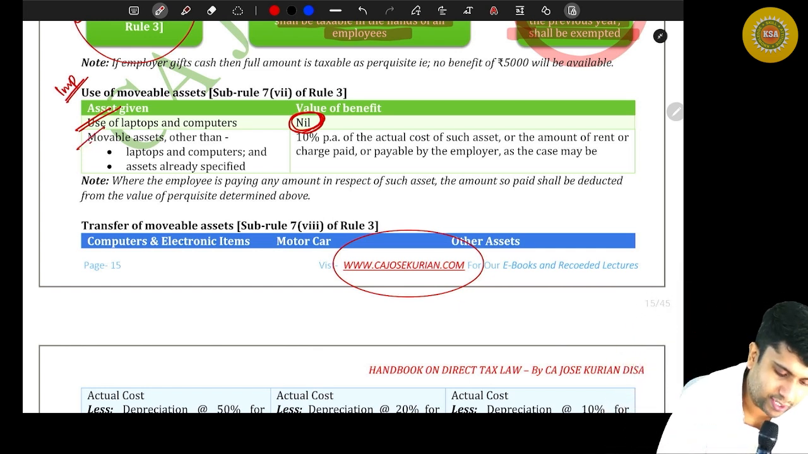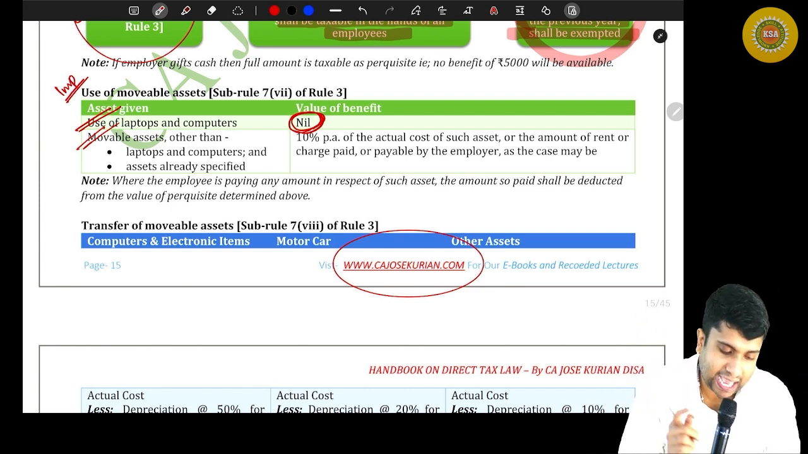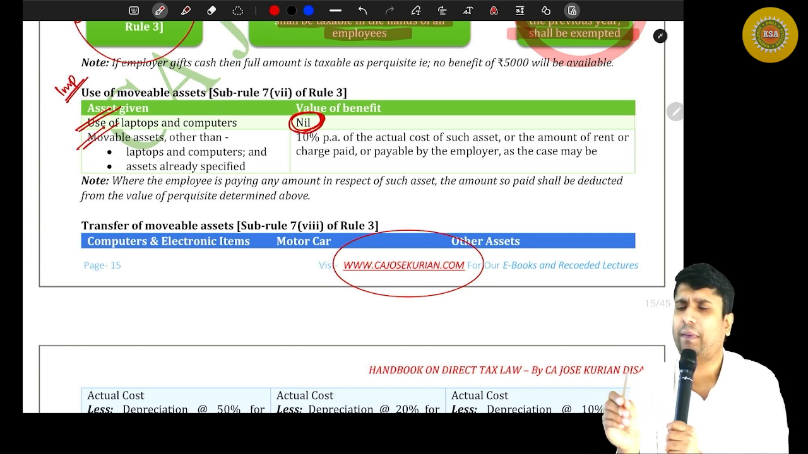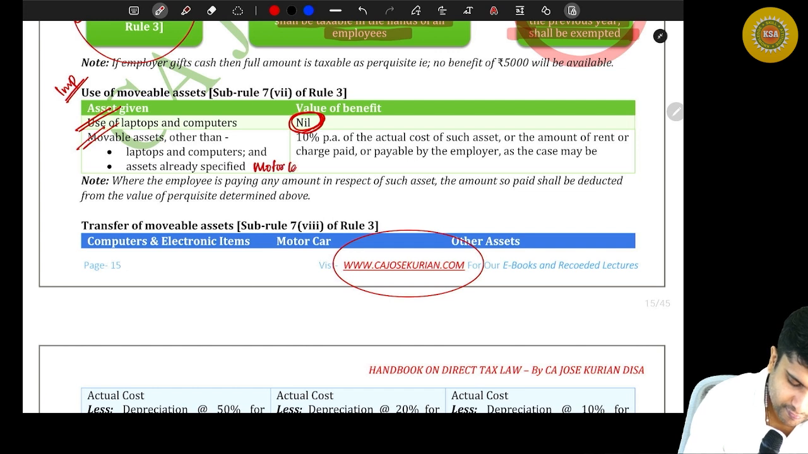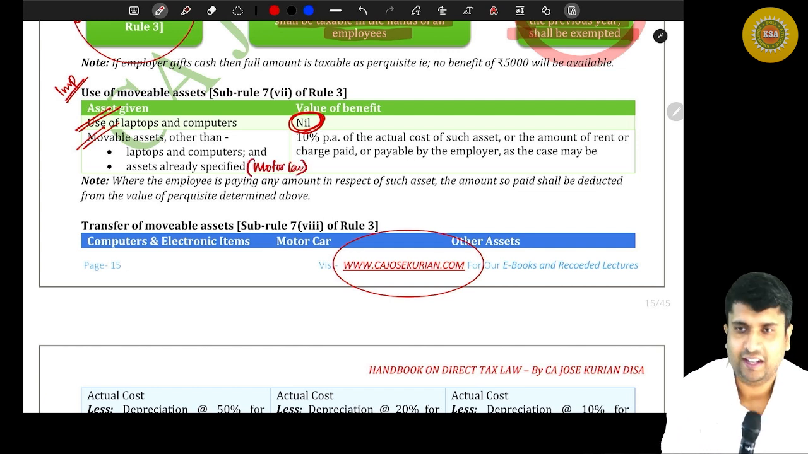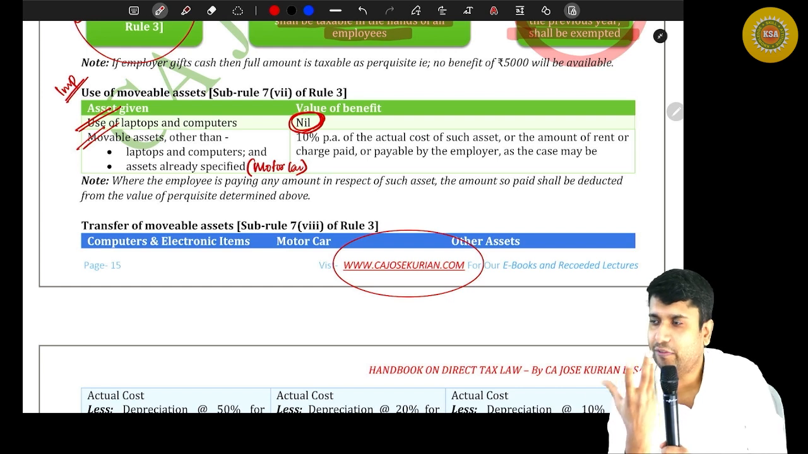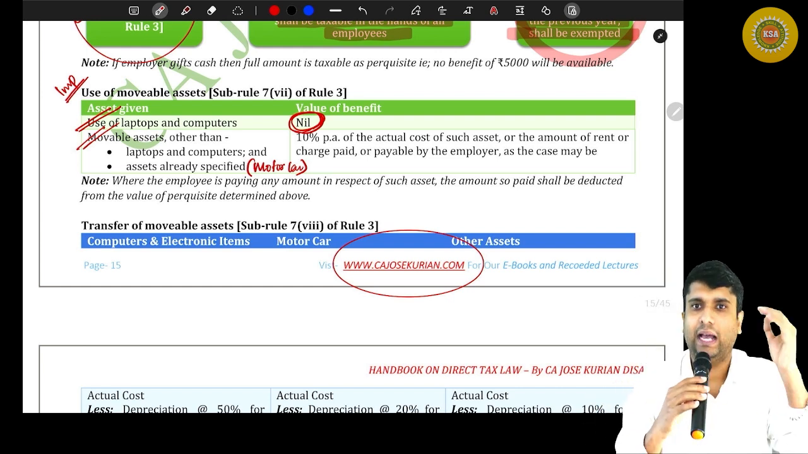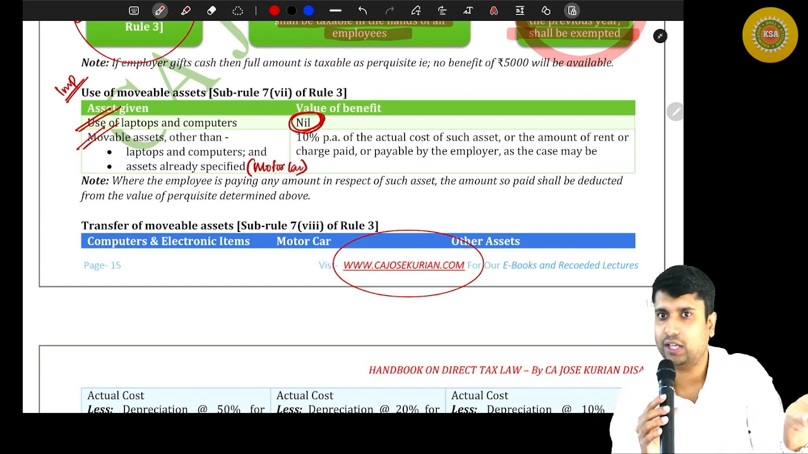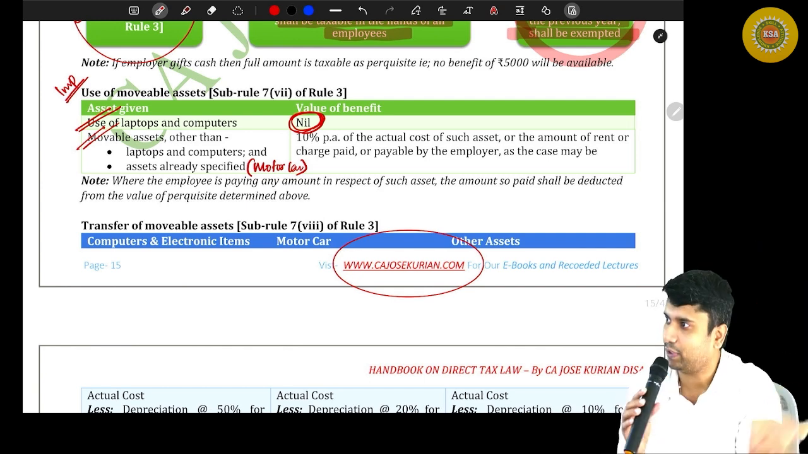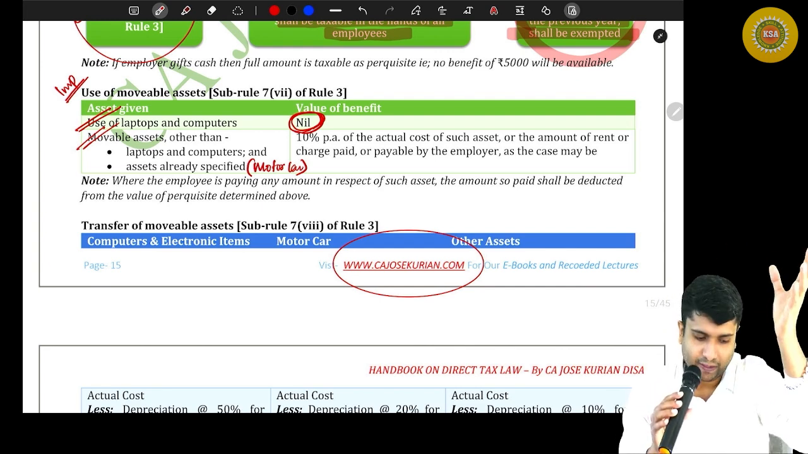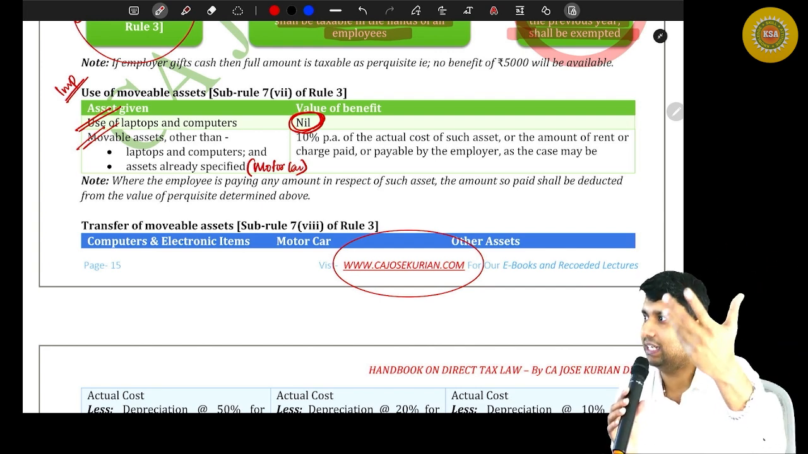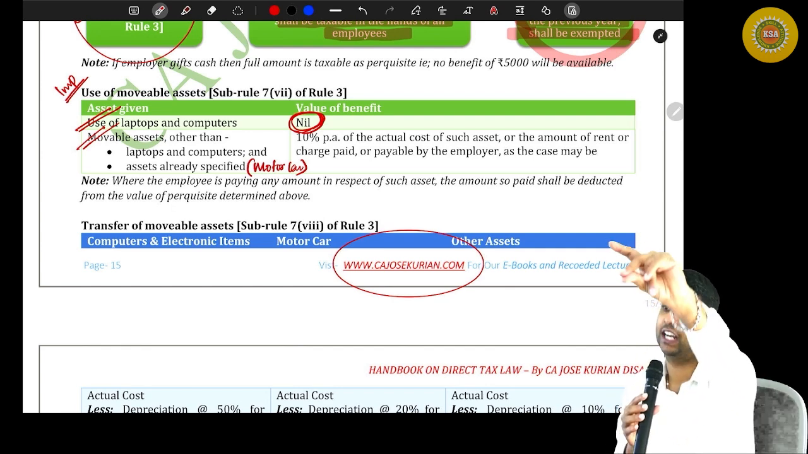Then, what is the other one? Movable assets other than laptops and computers, and assets already specified. What is that? Do you remember motor car? Today only we have discussed the valuation of motor car, yes or no? I am giving you a motor car. You can use that particular motor car for your usage. Then we have already valued the perquisite. So I am giving you any assets other than motor car or laptop and computer, say for example, washing machine, TV, etc. Without looking at the chart, you tell me, how do you value the perquisite?